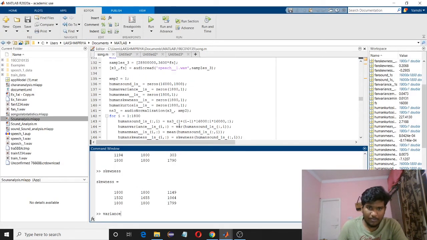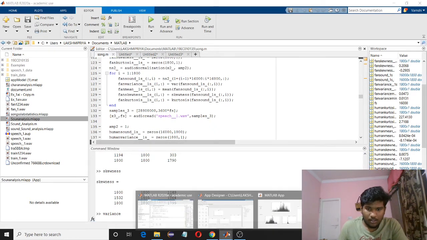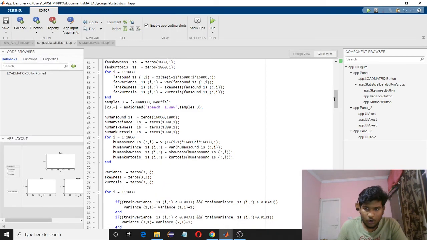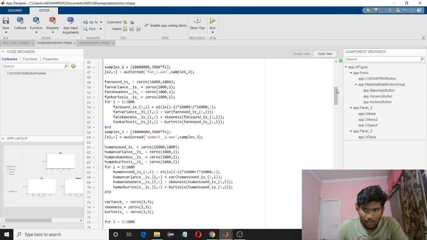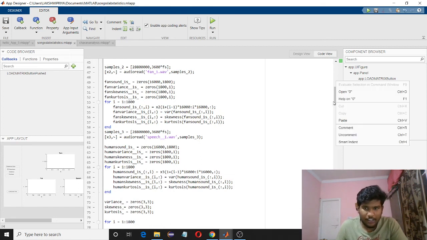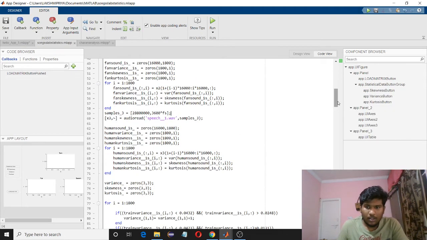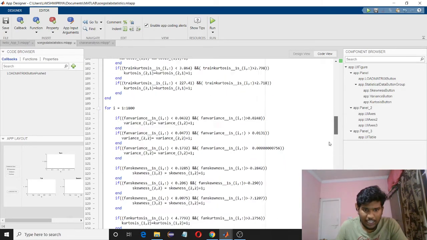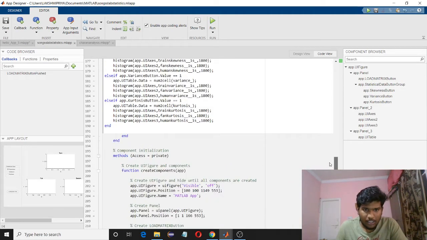So this is the MATLAB code, this is the App Designer, this is the design view, this is the code view. Briefly I will explain the code that I have written in App Designer. The code will be the same as what we have written in MATLAB, but we'll be writing extra lines for plotting the histogram data. So here I have plotted.